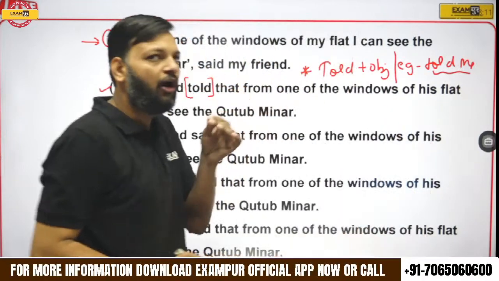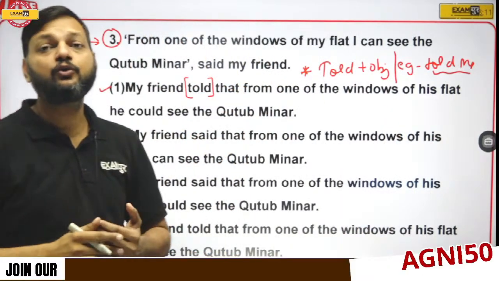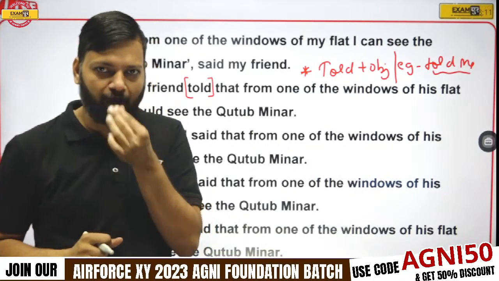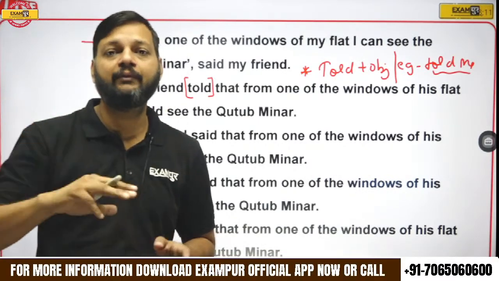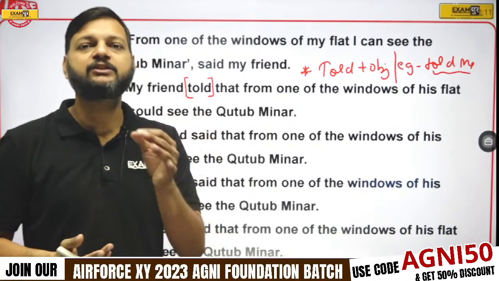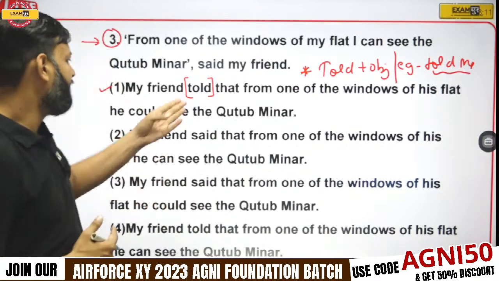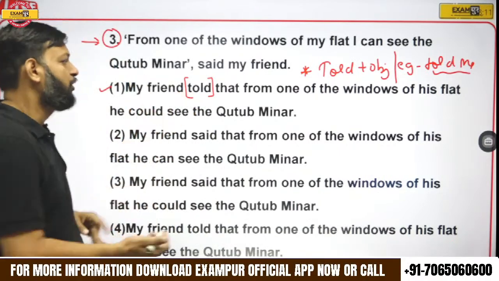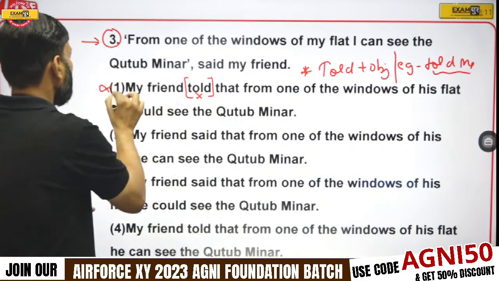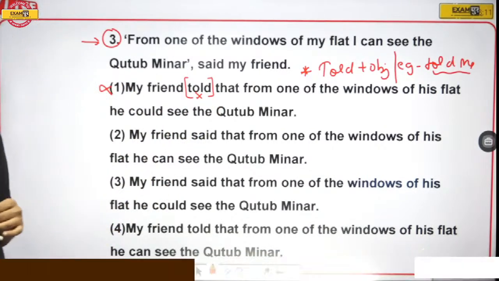If an object is not there, we cannot use the word told. For example, I told him, I told you, I told them, they told us. So told must be followed by an object. But here there is no object, so told cannot be used. Because of told, option 1 should be eliminated.